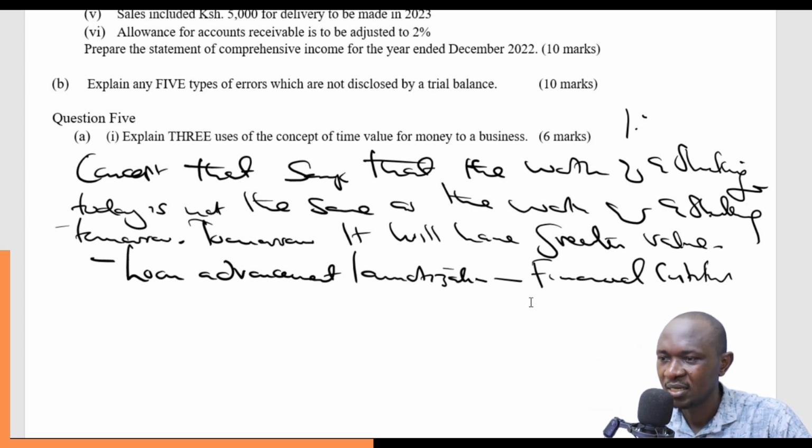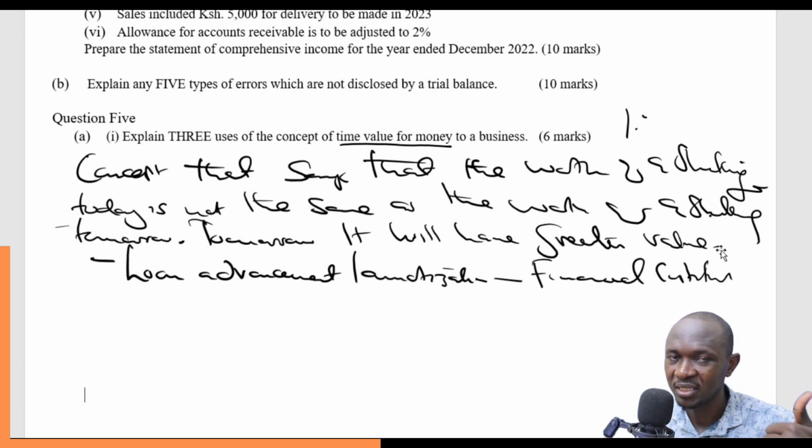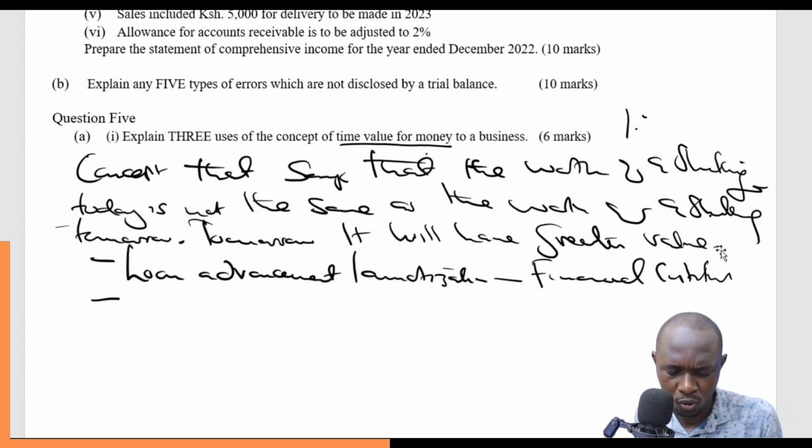That interest is one of the products of this concept of time value of money, and it is the interest that serves as a motivator for the financial institutions to advance loans. So it is through this concept of time value of money that we have loan advancement, and we all know the importance of loan advancement.